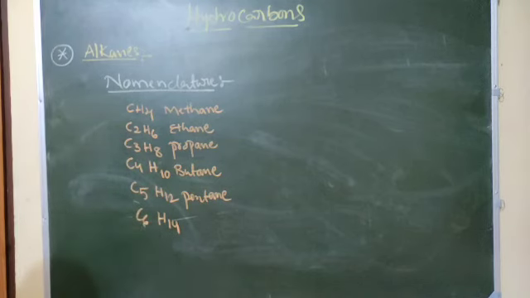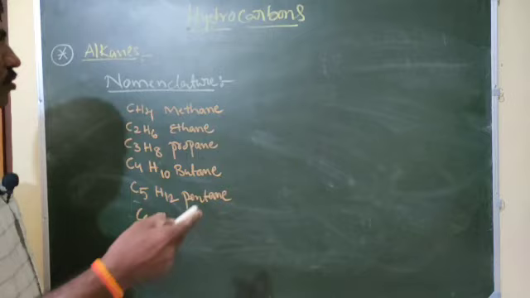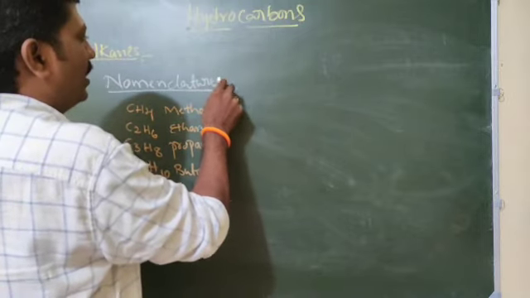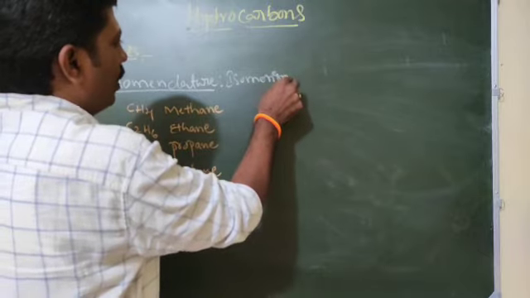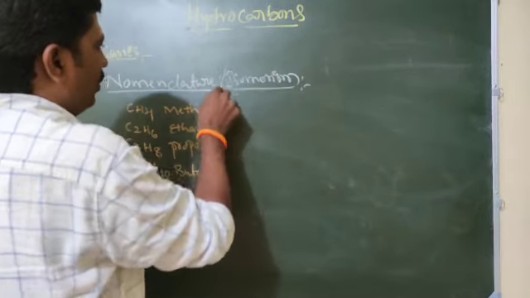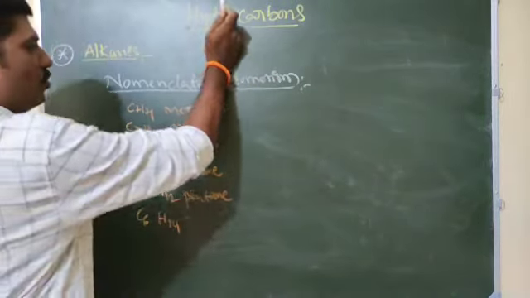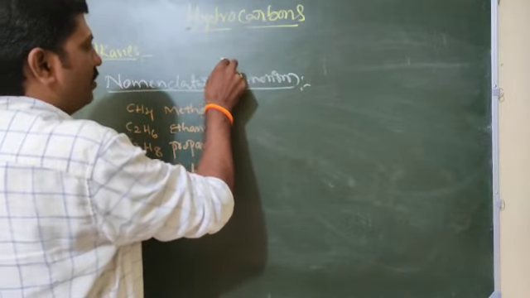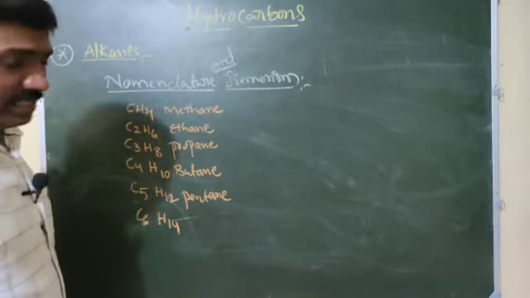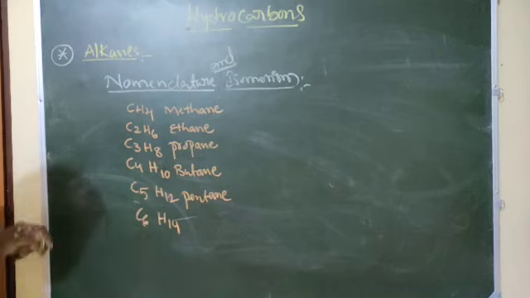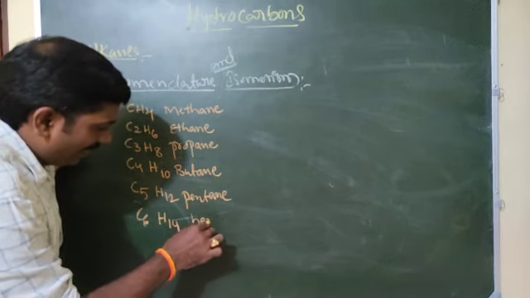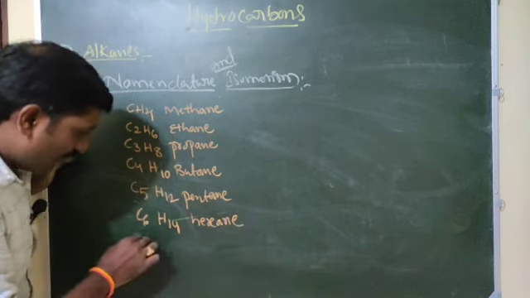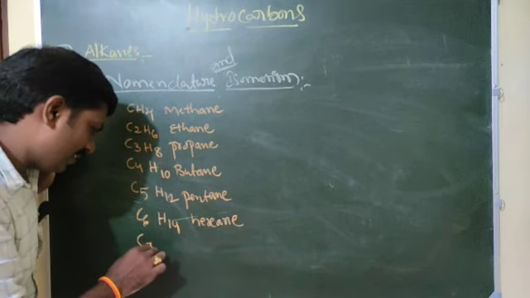Here, nomenclature and isomerism both I will explain at a time. C6H14 is hexane. Up to 10 we will discuss.